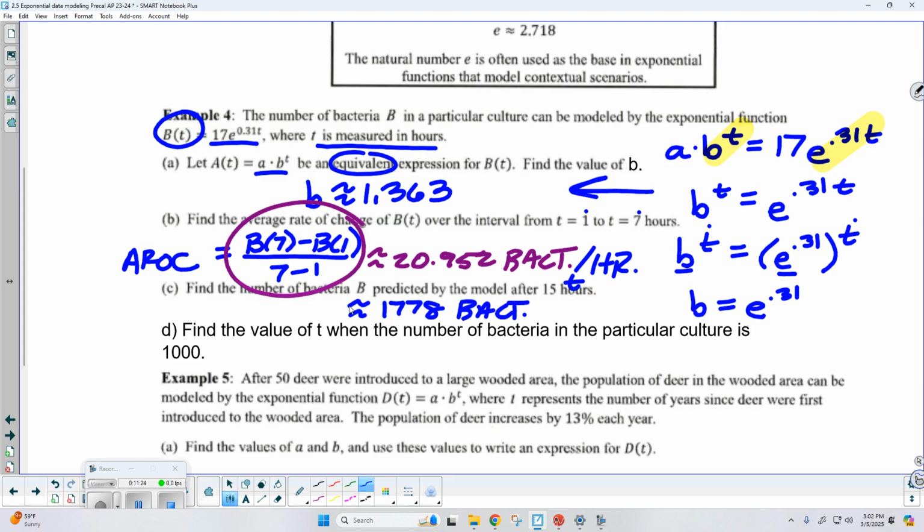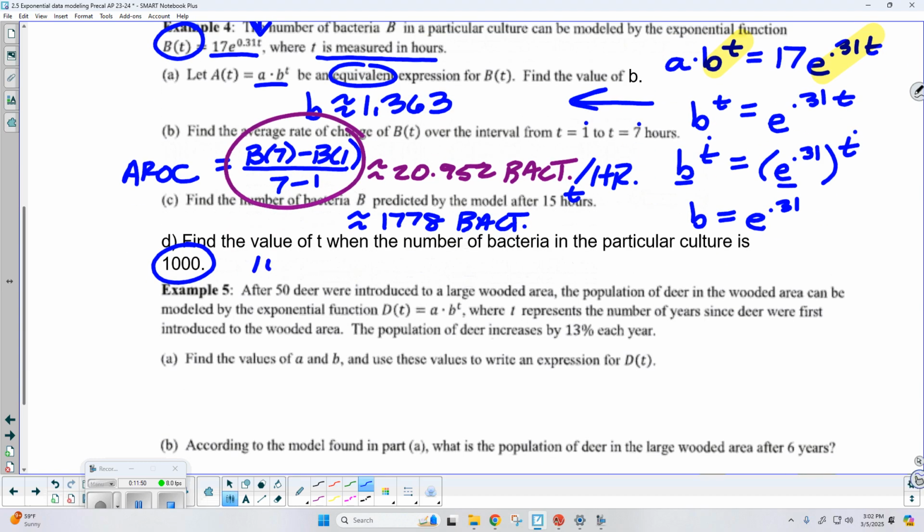Now, this wasn't originally part of the notes, but I'm thinking if we're going to cover exponentials, well, we need to start seeing problems like this. So let's add D to your notes. It says find the value of T when the number of bacteria in the particular culture is 1,000. So this time I know the number of bacteria, but I don't know what the amount of hours is going to be. All right, so we have to work backwards. So my equation would be to set the number of bacteria that I'm looking for equal to my function, 17 times e to the 0.31t.